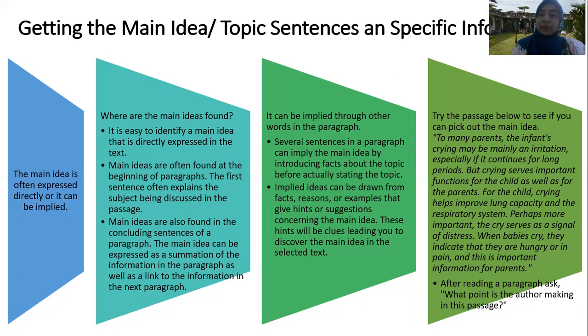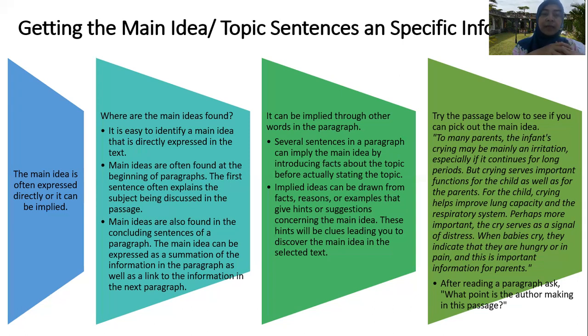But sometimes it's only implied. Implied is maybe from the picture, maybe from a short sentence that does not explain the main idea. So we can find the main idea maybe from the text, but maybe we have to find it from the implied information.